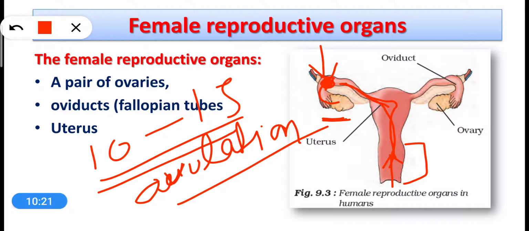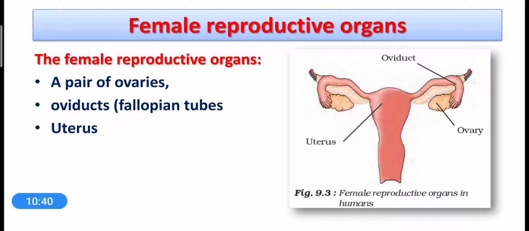Once again I'm telling, suppose that one ovum is released here in the oviduct, right? Suppose this is the egg or this is the ovum. The sperms have to travel through the uterus and through the oviduct and fuse with the ovum. This fusion is called fertilization.